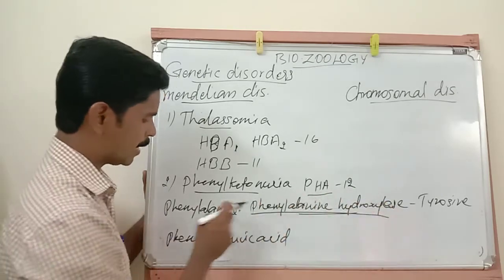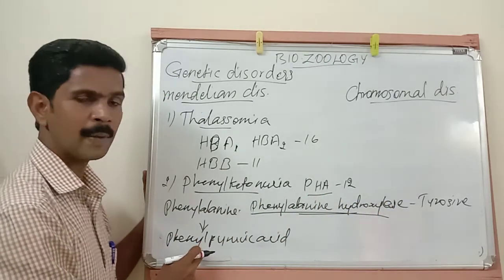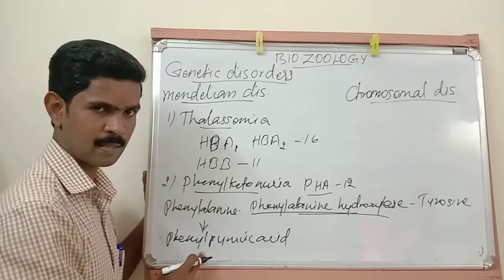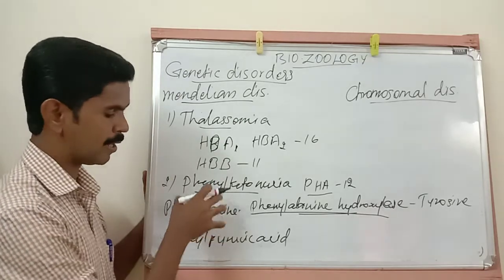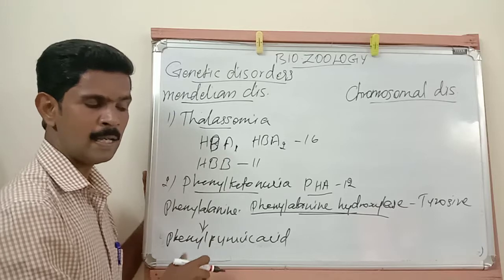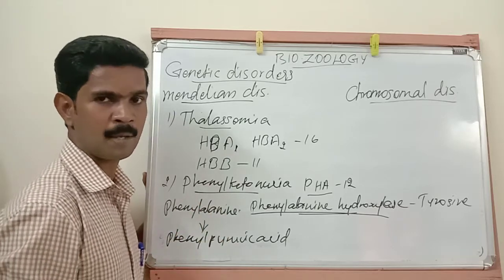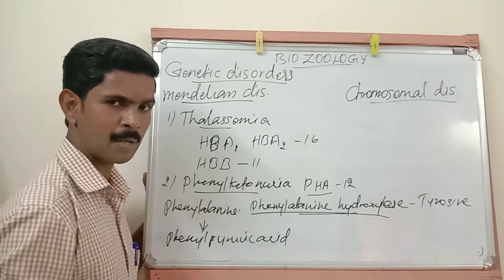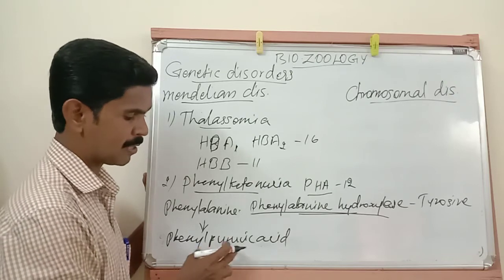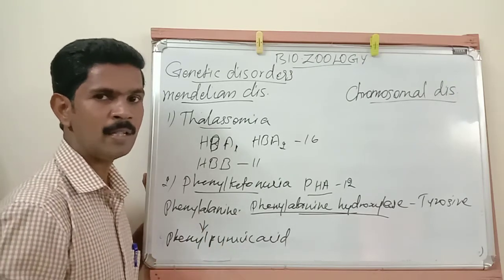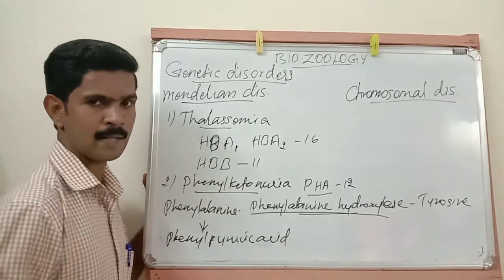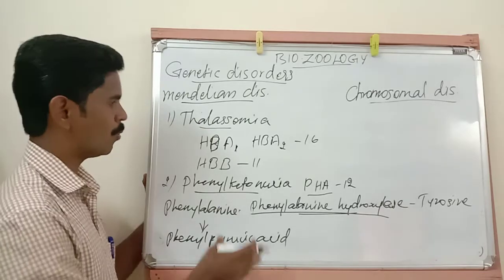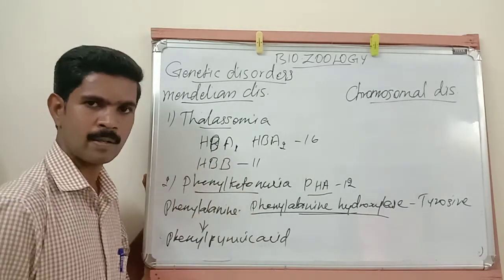Instead of tyrosine, this phenylalanine is converted into phenylpyruvic acid. Understand? That's all about this disorder. If anyone is affected by this disorder, it leads to some physical and mental problems, and a larger amount of phenylpyruvic acid is excreted through the urine. These are the symptoms of this disorder. So I hope you all understood these two disorders.